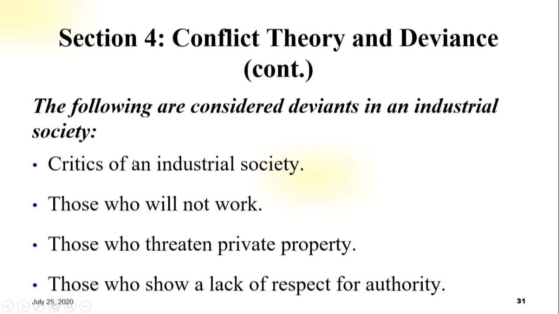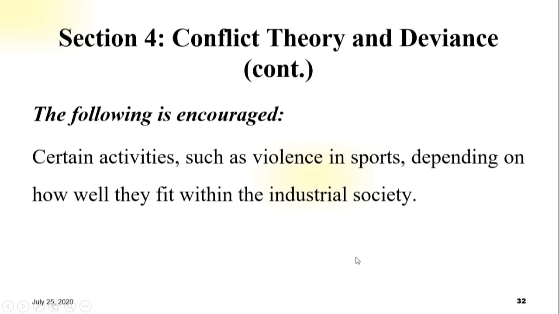The first one, critics of an industrial society, meaning a person who expresses an unfavorable opinion of something or someone. Those who will not work, those who threaten private property, and the last one, those who show a lack of respect for authority. The word threaten means endanger. The word authority means the power or right to give orders.